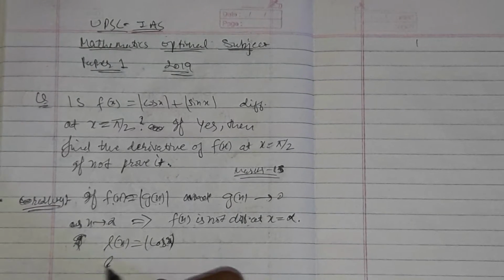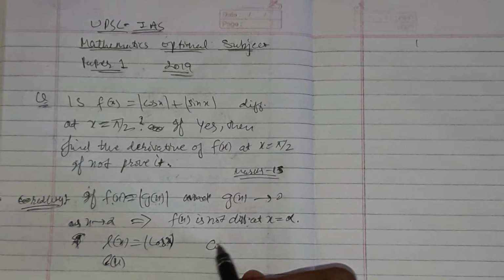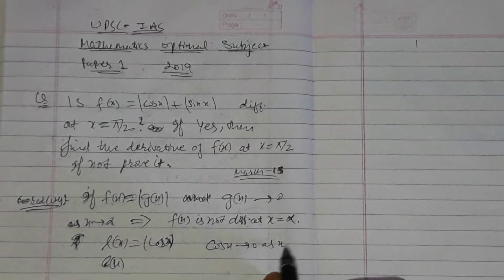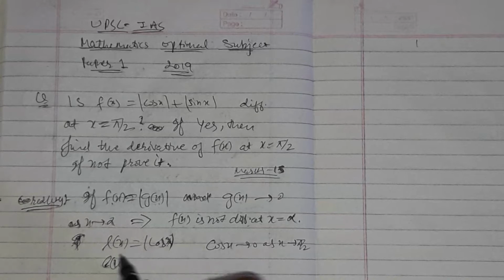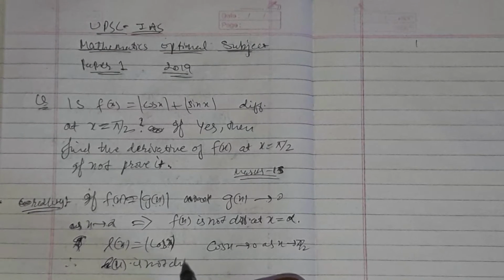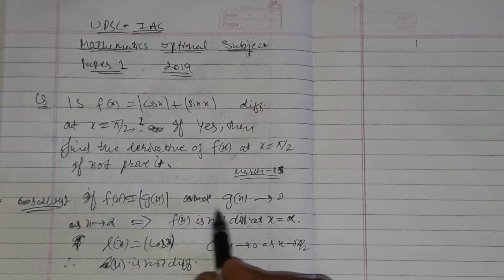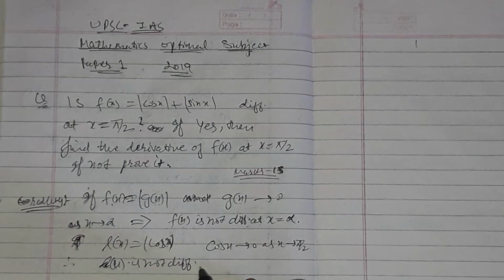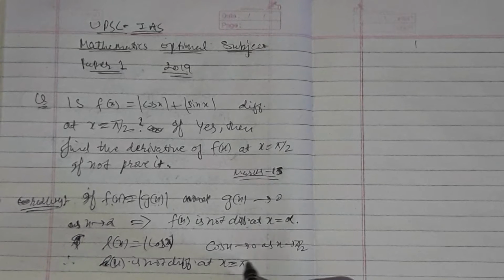So L x, since cos x tends to 0 as x tends to pi by 2, is not differentiable based on this corollary at x equal pi by 2.